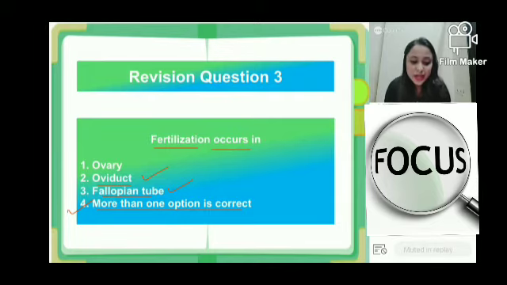Question number 2 and 3, did everyone understand? Revision question 2 and 3. Is everyone clear? Is everyone clear?